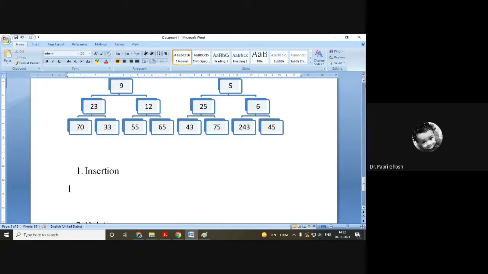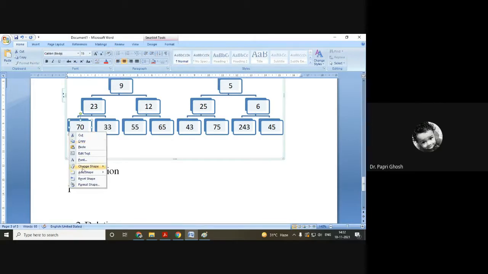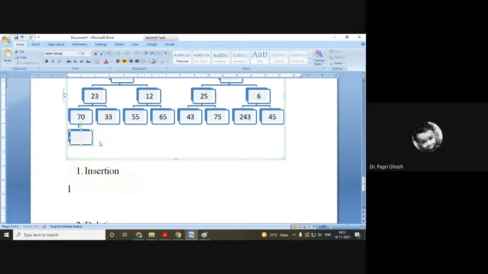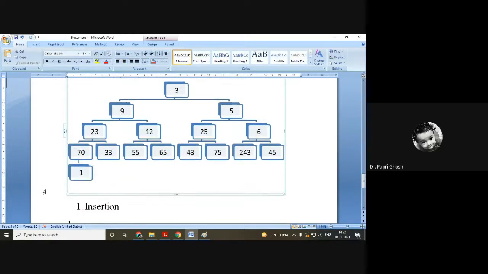Now suppose we want to insert 1. So that one would come as a left child node of 70. It is not maintaining the order in this particular trio. So 1 would come here, 70 would go here. Again, it should be swapped. So 1, 23, again we have to swap it. 9, 1, again we have to swap it. 1, 3.